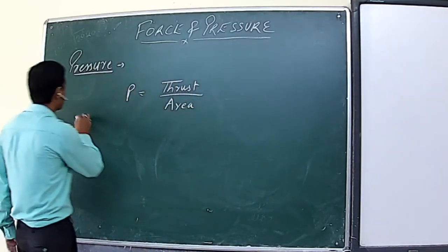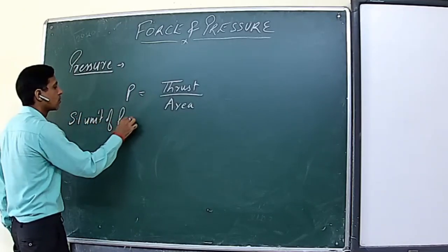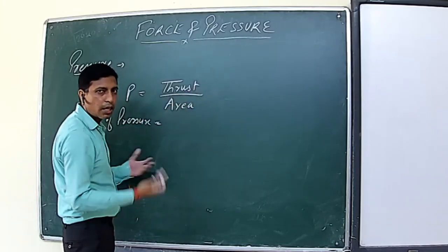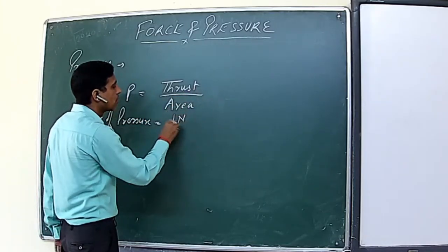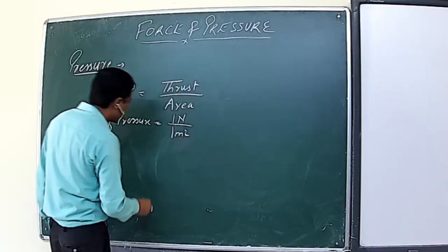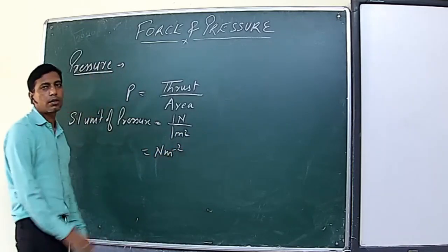So the SI unit of pressure is equal to the SI unit of thrust, which is a kind of force, Newton, divided by the SI unit of area, square meter. So it is Newton per meter square.